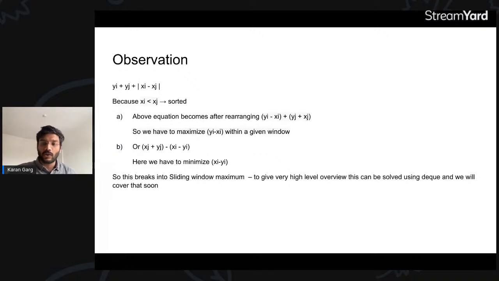Sandeep is saying we can actually use priority queue as well. That is also a solution, but this is the most optimal solution. For sliding window maximum you can use a priority queue, but DQ is the most optimal solution. Priority queue gives you an n log n solution.